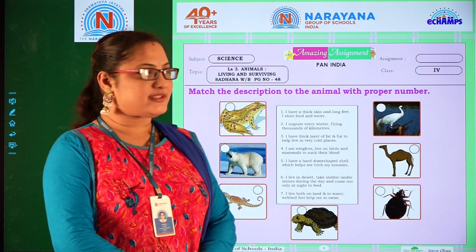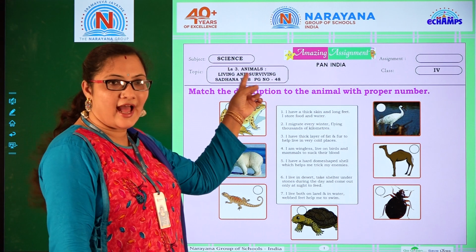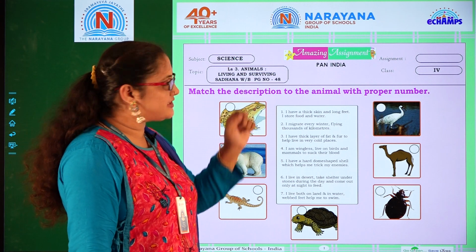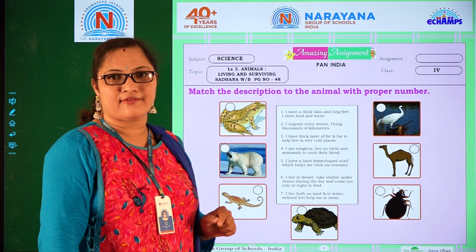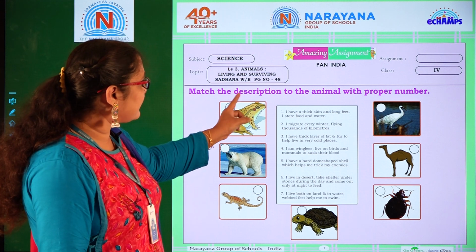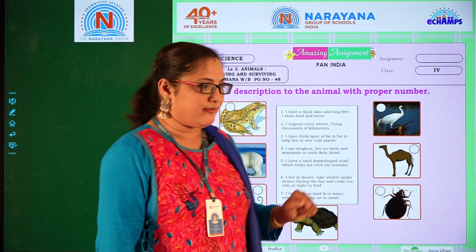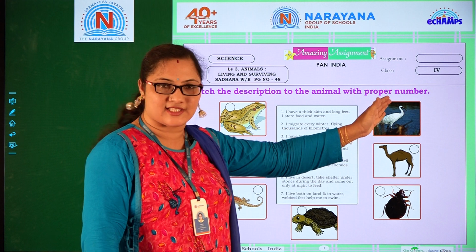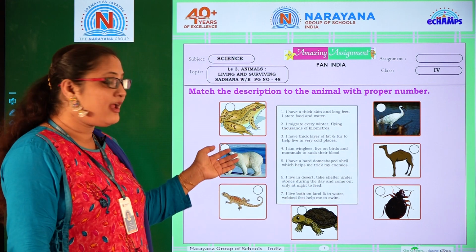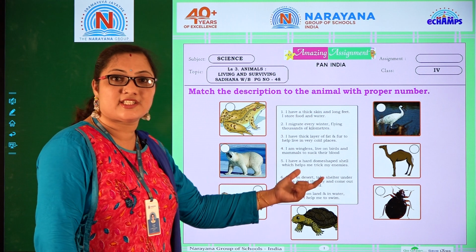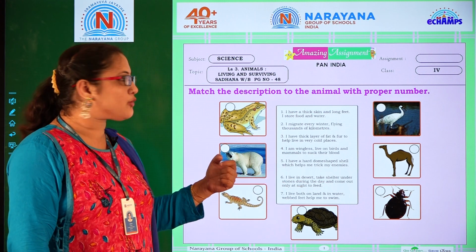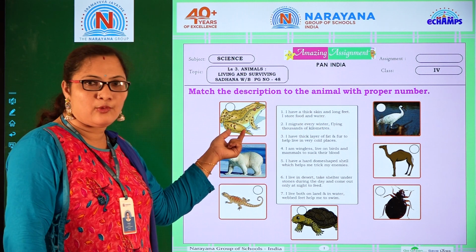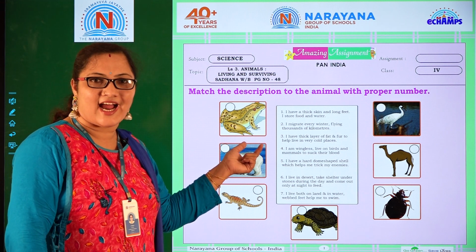Today our amazing assignment is from the lesson Animals, lesson 3, Animals Living and Surviving, from the Sadhana workbook page number 48. Do you know what our amazing assignment is today? Match the description to the animal with the proper name. In the middle they have given descriptions about the animals whose pictures you can see here. So what do we have to do? We have to match each description with the animal present here. Okay, shall we start our assignment?